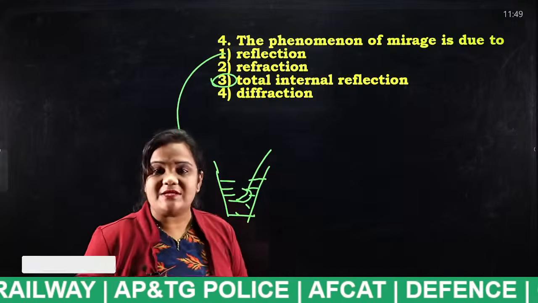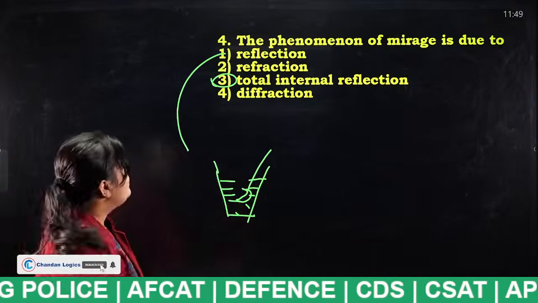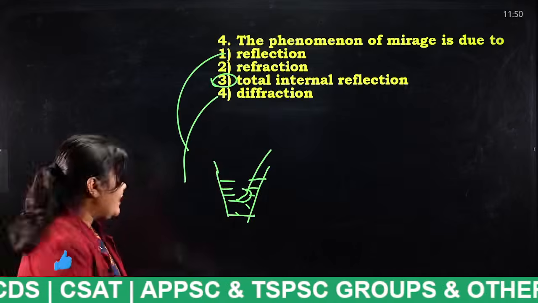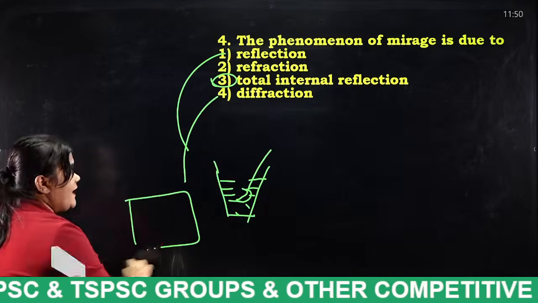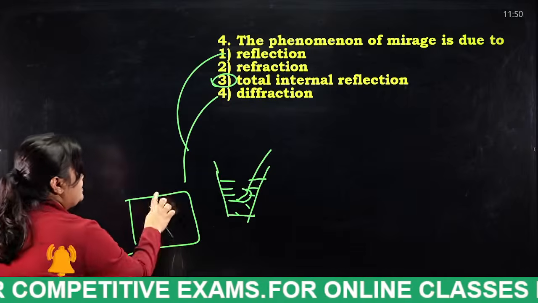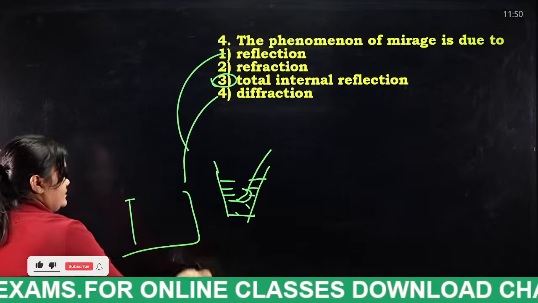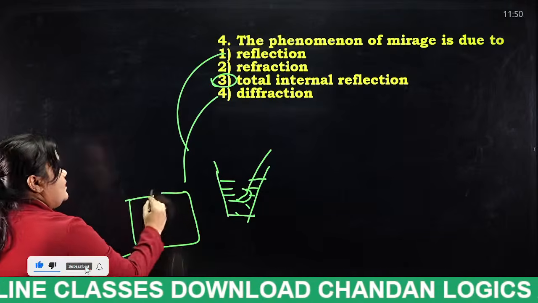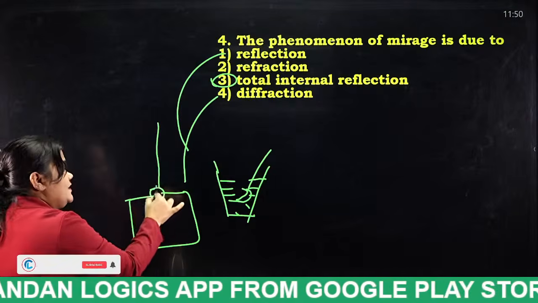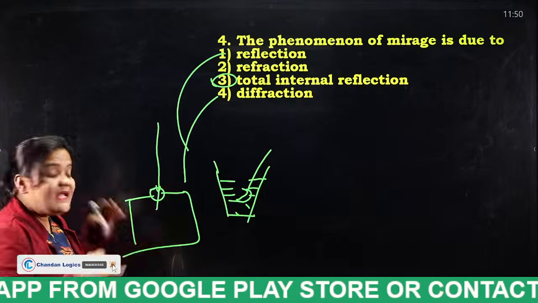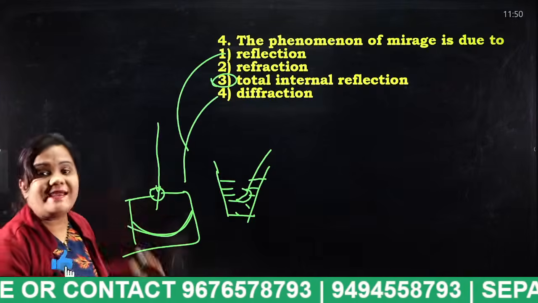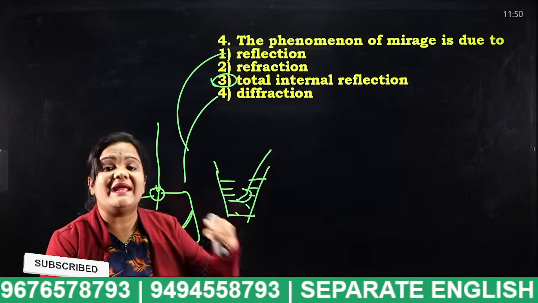So this phenomenon is known as what? Refraction. So what do you mean by diffraction actually? I have told you many times. In a closed room, if there is a small slit, and if the light rays fall through this slit, what happens? These light rays will spread throughout the empty room, and that phenomenon is known as what? Diffraction.